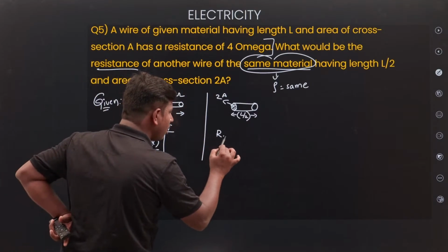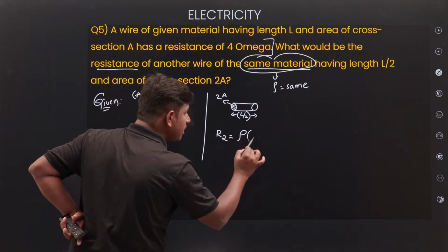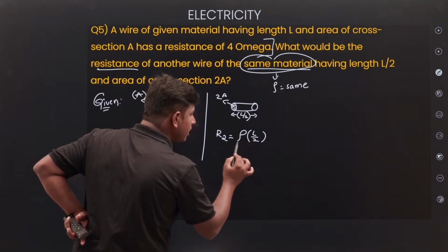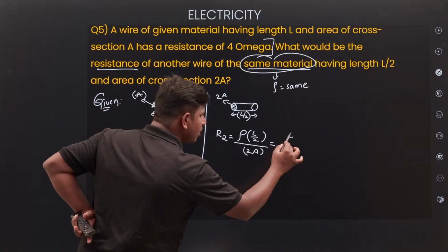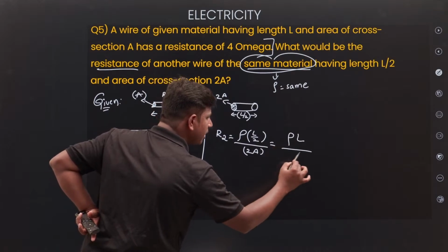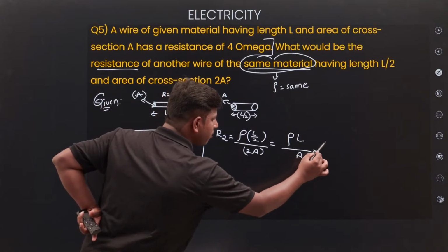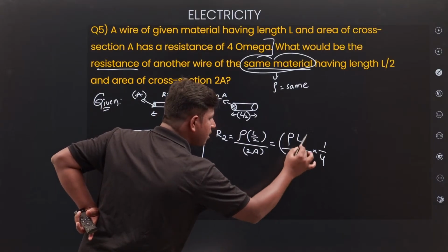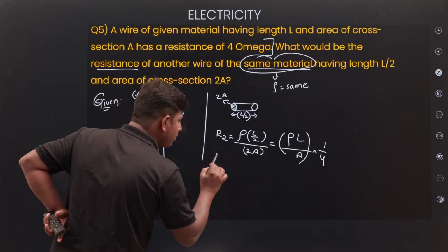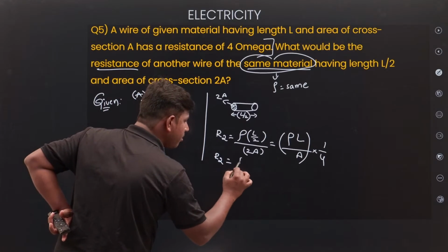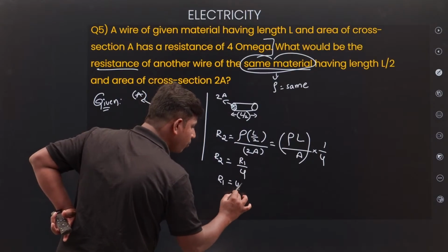R2 is equal to resistivity rho only, length of the material L by 2, area of the material 2A. Then it will be rho L by A into 1 by 2 into 1 by 2, which is 1 by 4. So rho L by A is what? That is the first material, right? So R2 is equal to R1 by 4. Then R1 is equal to 4R2.